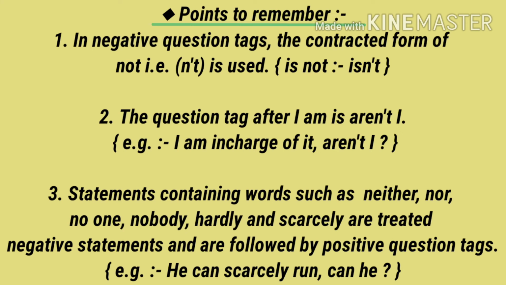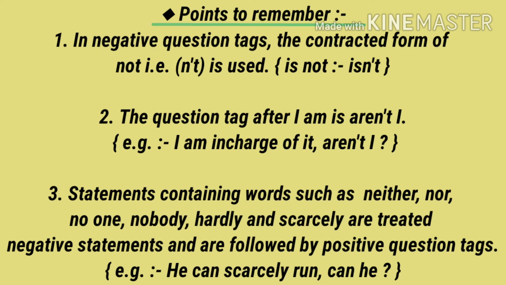Points to remember. In negative question tags, the contracted form of not, that is n't, is used. Means in the tag, if you want to write the negative tag, then in place of not, we have to use the contracted form of it. For example, is not, isn't, are not, aren't, was not, wasn't, means the contracted form of not, n and apostrophe t, is used. Second point to remember is the question tag after I am is aren't I.